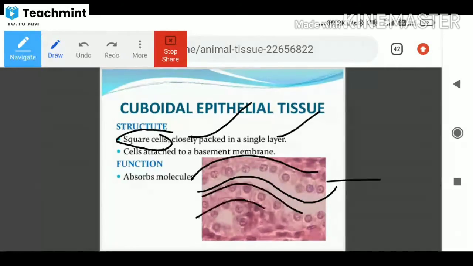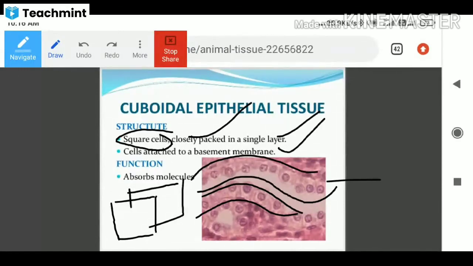Okay, a cube actually appears like this, pear shape, like this. So one by one the cells will be arranged. The cells are attached again to the basement membrane only. The main function of cuboidal epithelial tissue is to absorb molecules. What is the main function of cuboidal epithelial tissue here? It absorbs the molecules from the body cavity. That is the main function.